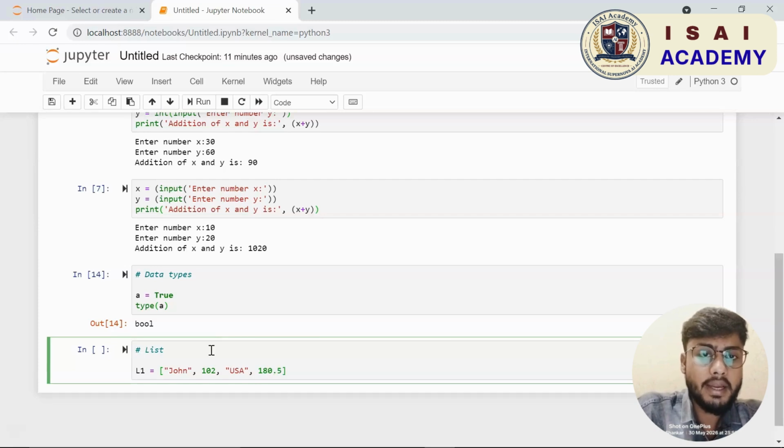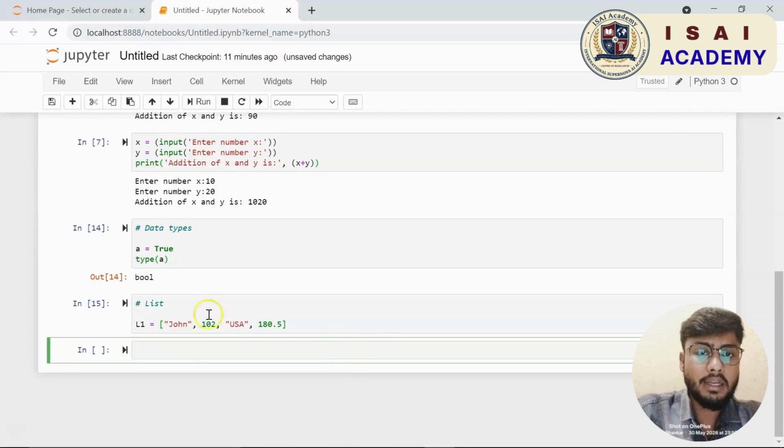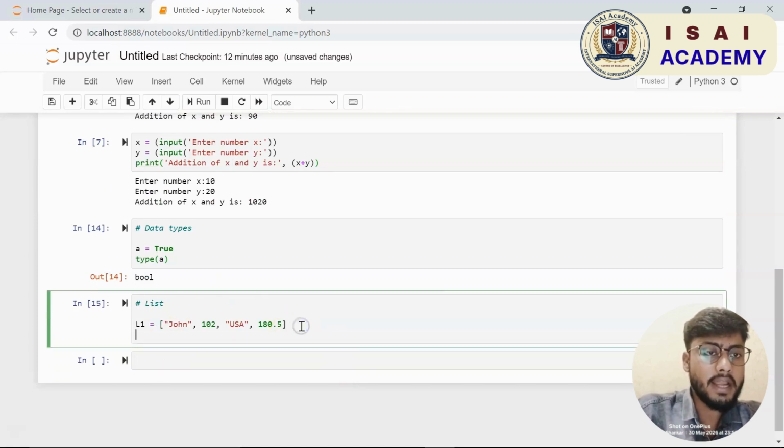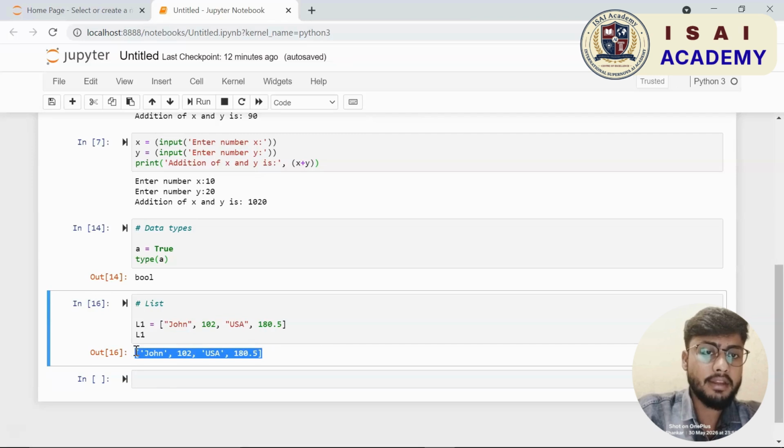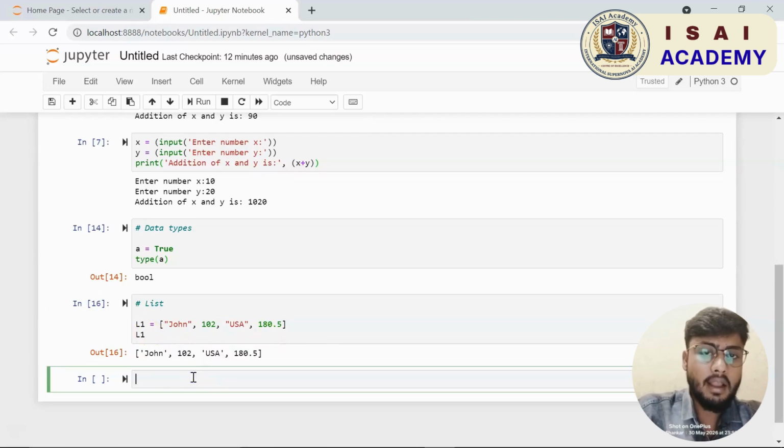Now let us move ahead and explore some of the popular objects in Python. So we shall start with the list. List is one of the popular objects in Python. Now to declare a list, I shall create a variable called, let us say, L1. I shall give an equal to, and within square brackets I shall pass in my list. A list can hold data of multiple data types. I shall show you now.